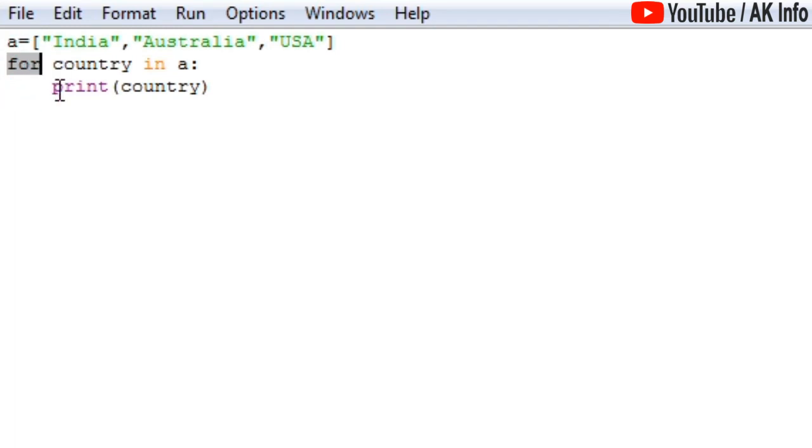After that I have defined a for loop which says for variable name country in a colon. So this will give me the range. As you know, in the list a there are only 3 countries: India, Australia and USA. In a for loop I know that I will take 3 iterations. This is the main difference between while and for loop. After that, print country, and the control moves out of the loop. That's it. It's so simple.